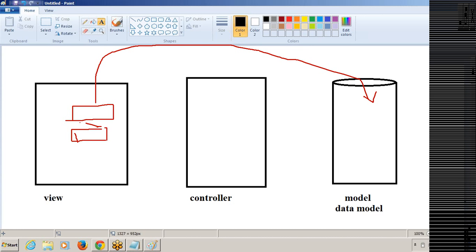So the end user is entering the data from the view part, using view components, and that could be any page. We have the fields in the page. He will enter the data into the fields, and once we click on the save button, the data will be stored in the data model or database.